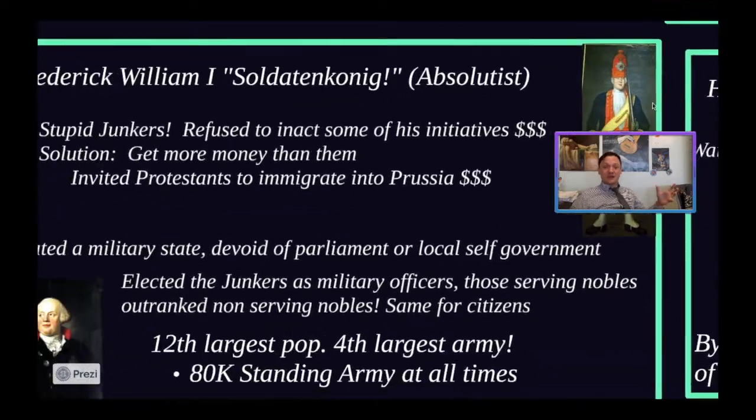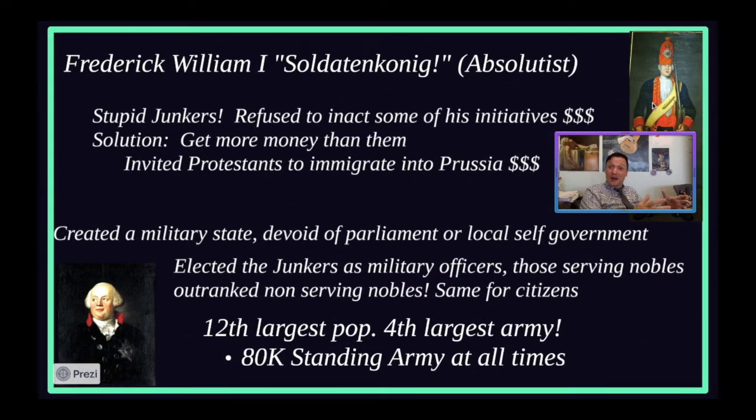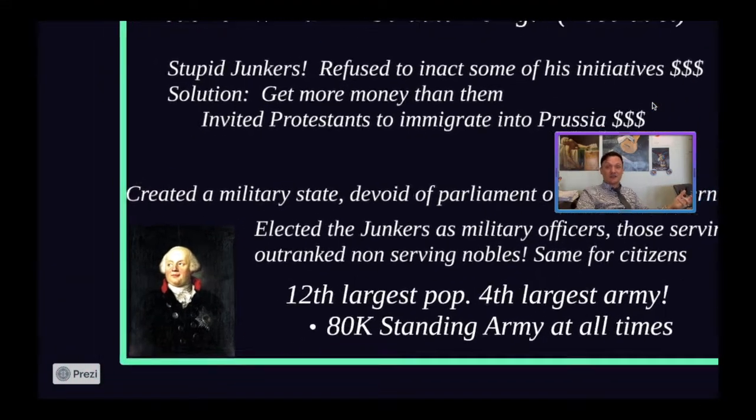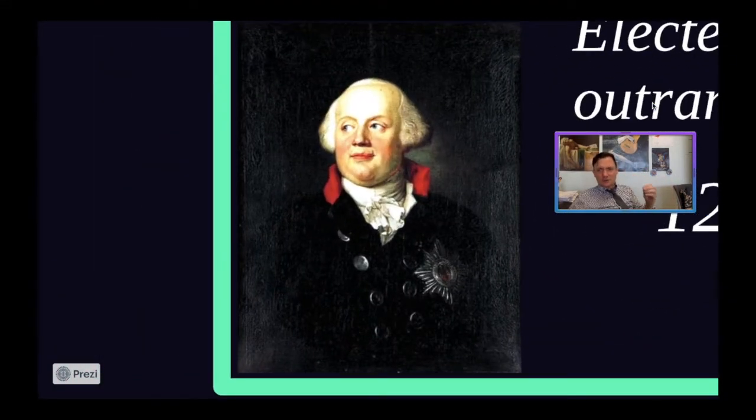So going into it, you have to understand he had the 12th largest population in all of Europe. After his grandfather creates this system and gives him the power and land, he has the 12th largest population, but the 4th largest army, right? An 80,000 standing army at all times, but being the 12th biggest country in the entire area. That's huge, right? So he creates a huge military system, and we see German militarism showing up, right?